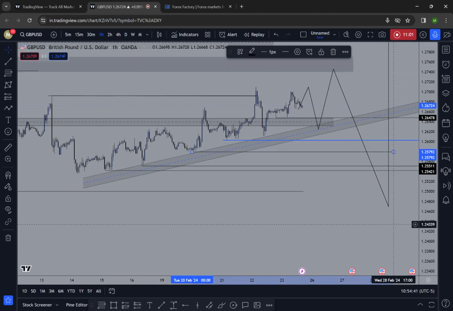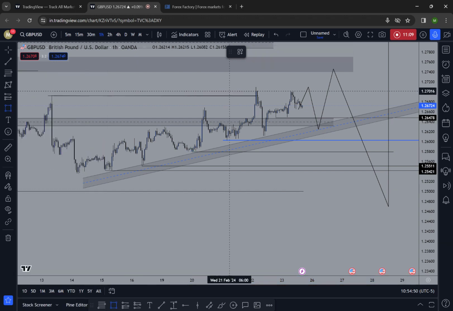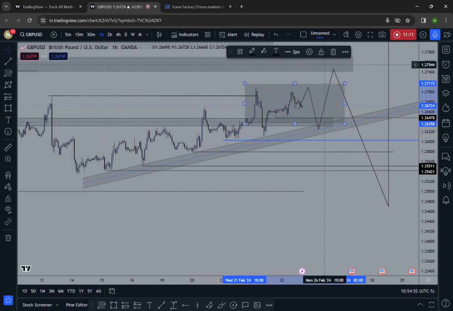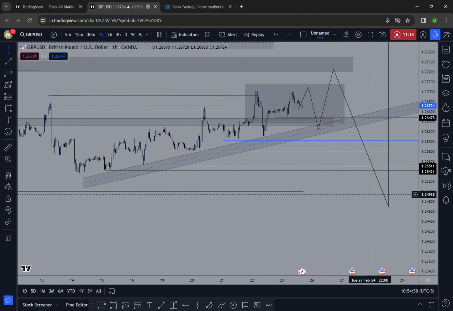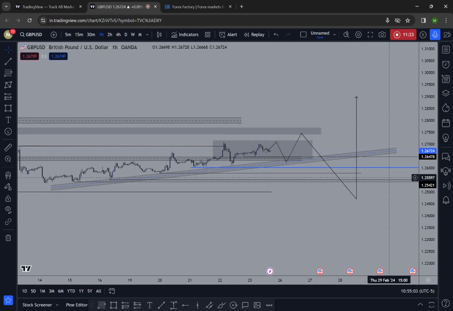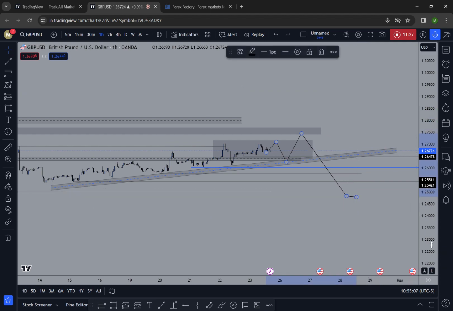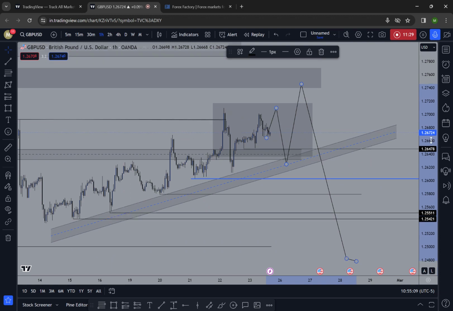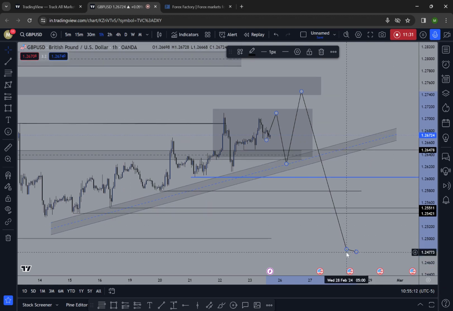So the price will be just moving in the opposite direction of the original move. Here we can see that the price will firstly be creating an accumulation zone, then from there creating a manipulation to that daily order block zone, 4 hour order block zone. From there the price will be taking out this low. After creating this movement, we need additional confluence for the price to push bullish. So we are expecting this week to be a bullish move on GBP USD.